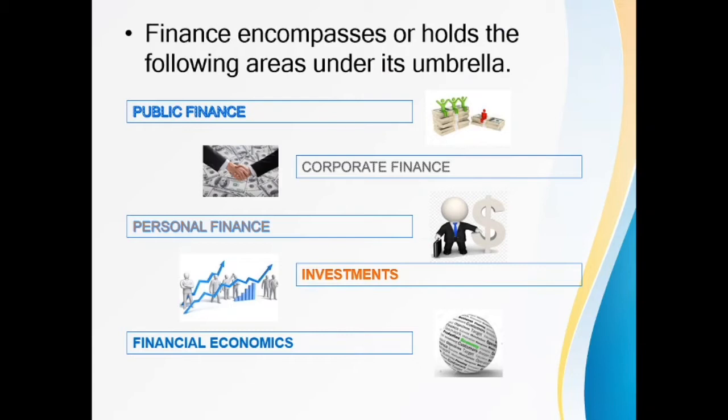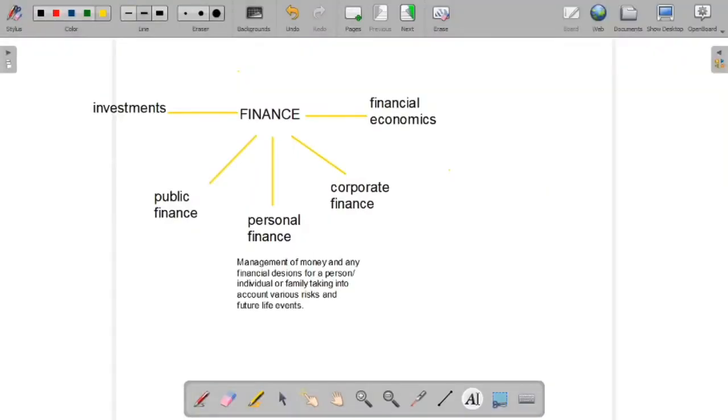Finance encompasses the following areas under its umbrella. Like I said, finance is a broad term. So under finance, there are public finance, corporate finance, personal finance, investment, and financial economics. These are a few areas which come under the word finance. I have just put these up on a whiteboard, the main five components of finance. Firstly, I'm going to talk about personal finance.